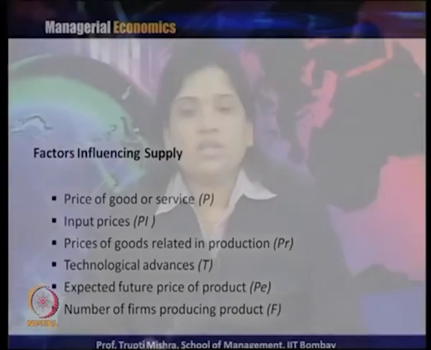If a substitute good is supplied more, then this typical good has to supply less. So there is an inverse relationship between the price of the substitute good and the quantity supplied of this good, and there is a positive relationship between the price of complementary goods and the quantity supplied of this typical good.